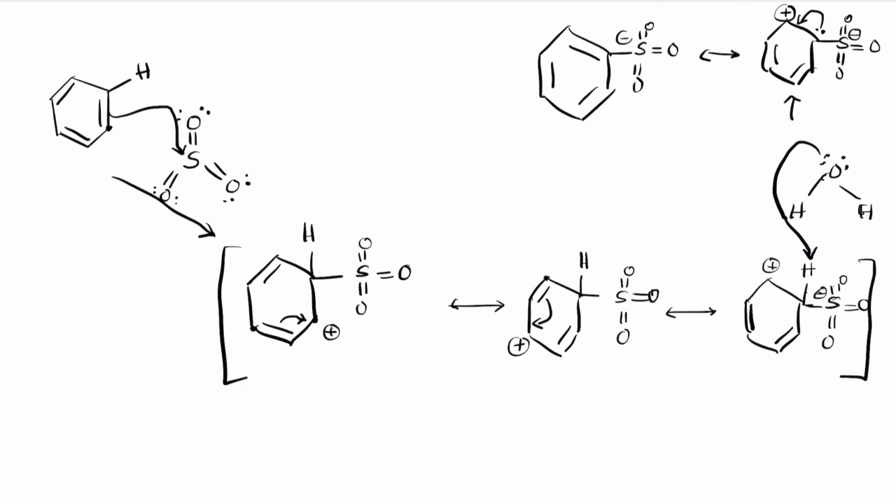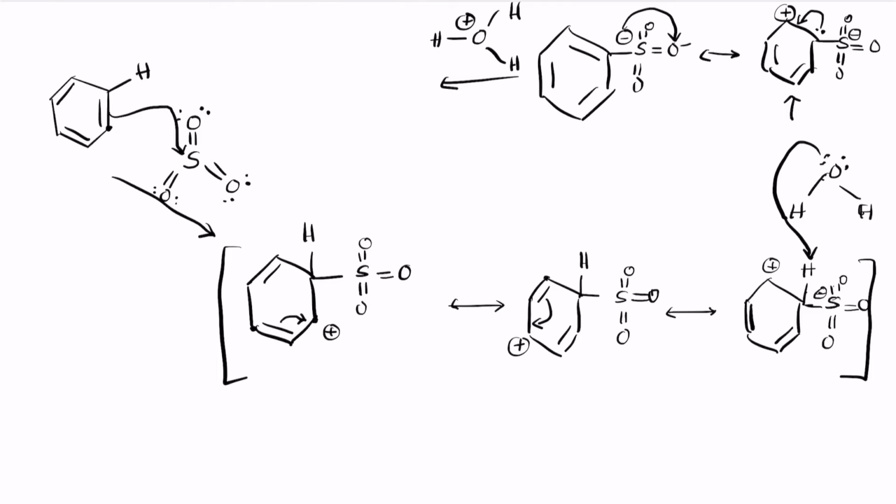Now the sulfur with a negative charge looks at the H3O plus molecule that has 3 hydrogens with a positive charge. Notice that this is a negative charge, so the negative charge goes to one of the oxygens.